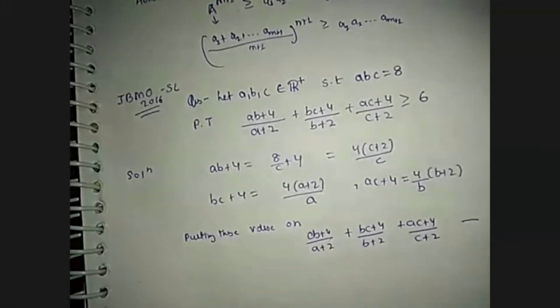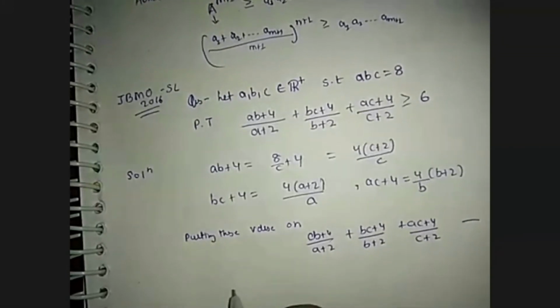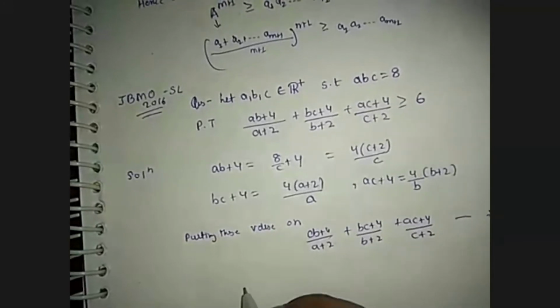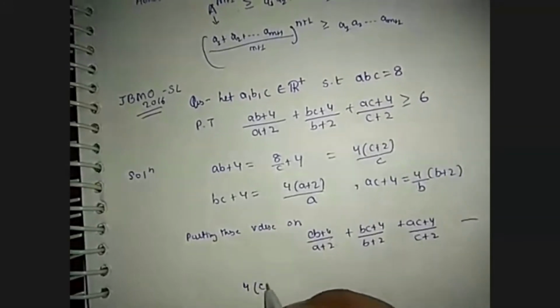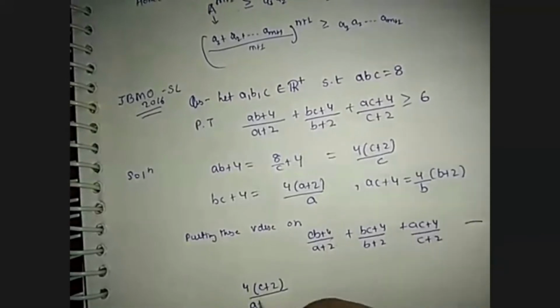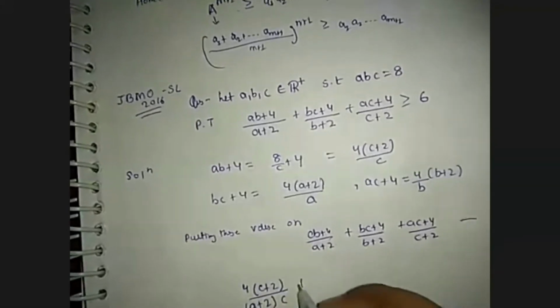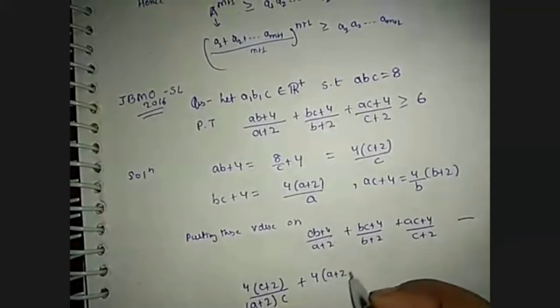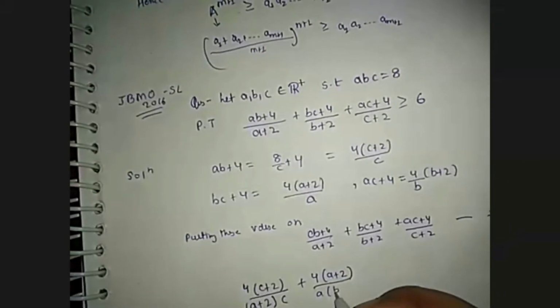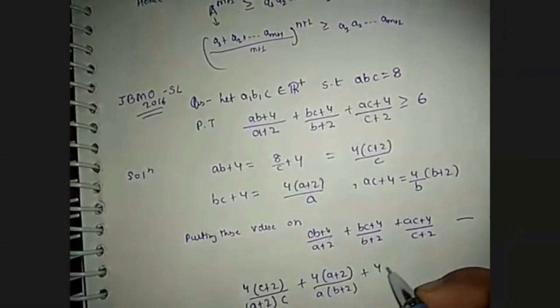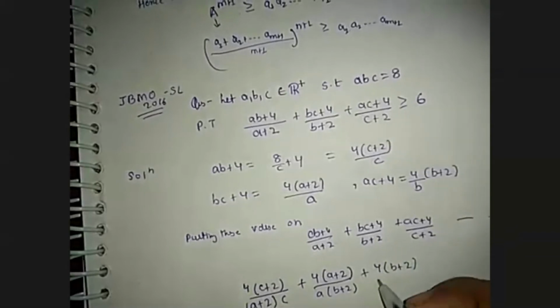So putting these values gives 4(c + 2)/((a + 2)c) + 4(a + 2)/(a(b + 2)) + 4(b + 2)/(b(c + 2)), and I'm going to call this statement alpha.